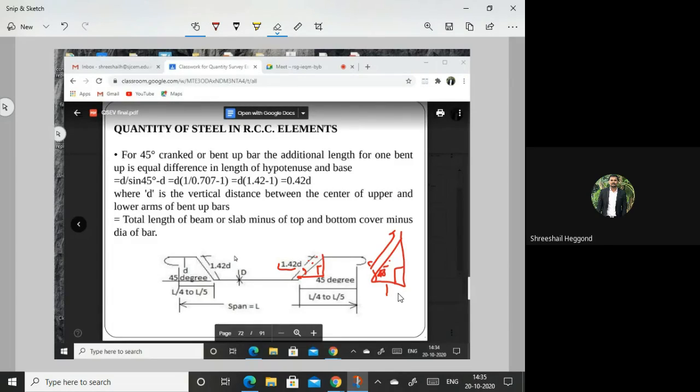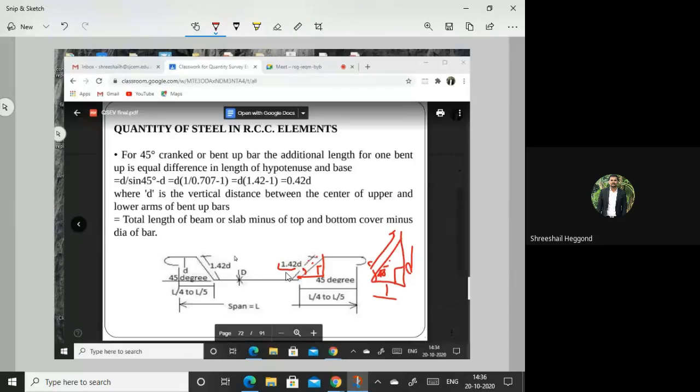Dimension will see how much is there, that depends upon that, we can decide that. Considering base as 1, the height of the crank will be considered as small d, and you can write the inclined length, if you are writing the tan equation, then you will be getting 1.42D. And if you are removing the base, then horizontal length, if you are considering directly, it will be 0.42D as the extra length for crank bar or bent up bars. Note these values.